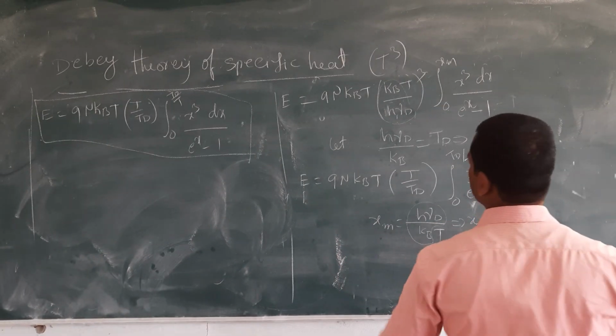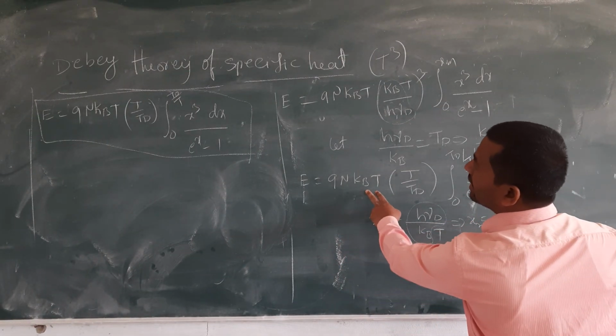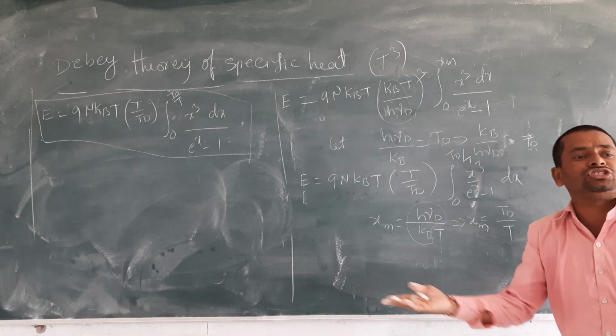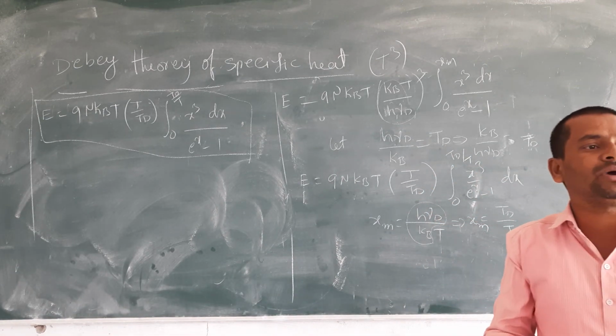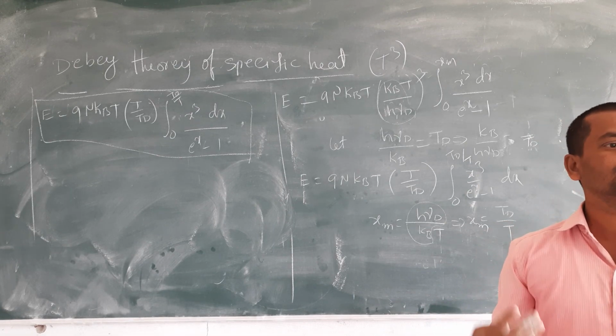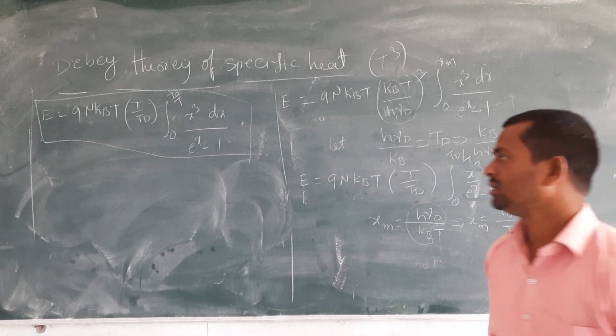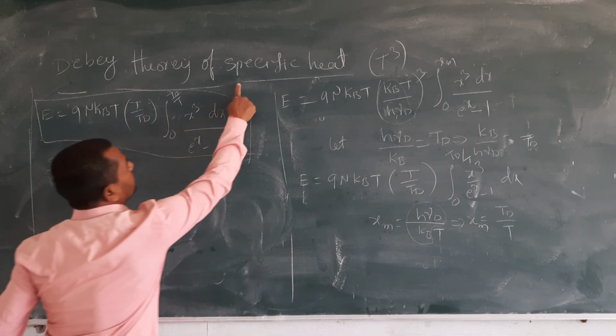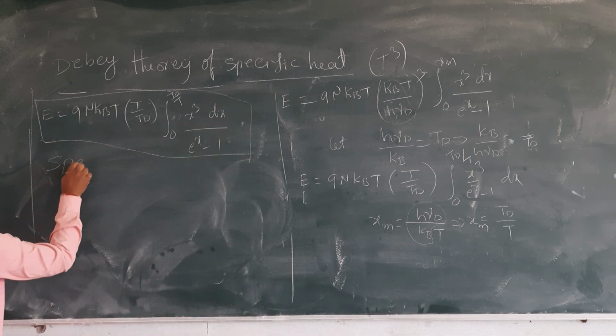After getting the total energy, what do we have to do? We have to differentiate it with respect to temperature. Then we get the specific heat. Our final aim is this one only.